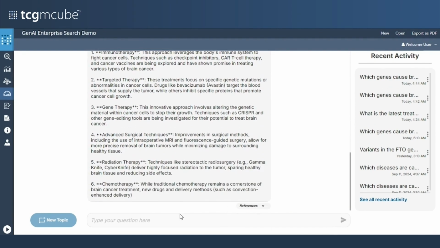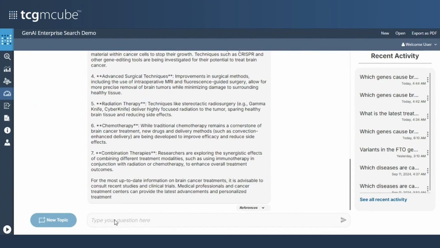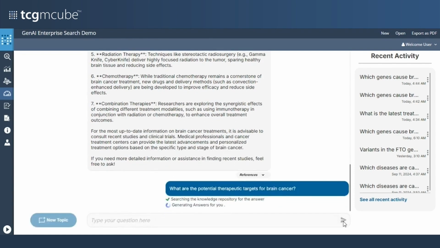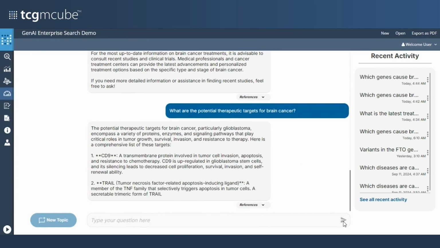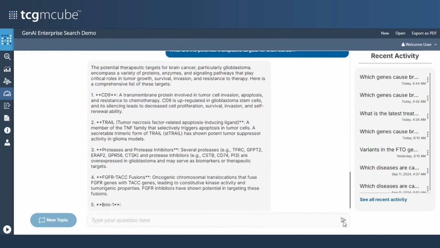It remembers the context, and on the right-hand side, you can see the archive of previous queries. So I can always go back and look at past results that I received on various queries that I've asked. Let's ask one more question on this disease area. What are the potential therapeutic targets of brain cancer? Let's say brain cancer is an area that I'm researching, and it's very important for me to understand the targets for brain cancer. And yes, it's able to give me quite a detailed response, which is super helpful for my research.